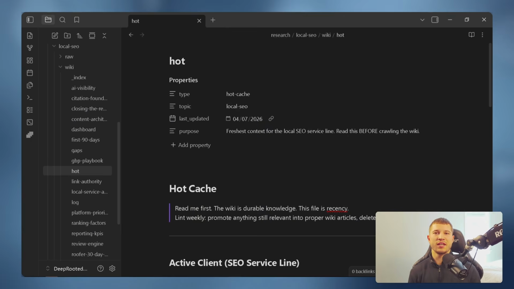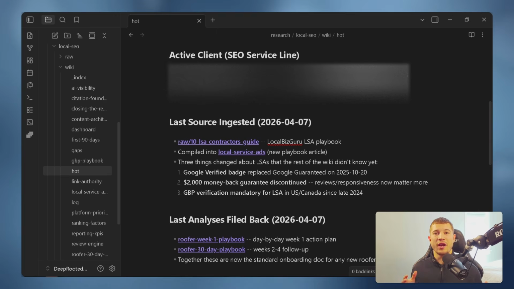I think that every executive assistant styled wiki or project needs one of these. It's one file called a hot.md that you can find inside of your wiki. So if you look on the left-hand side here, I have a file called hot. It's maybe 500 words and it holds the freshest context inside of the entire wiki. It holds notes from the latest meetings pertaining to this topic, my latest decisions, the latest thing I told the AI about this topic. These wikis are great at durable knowledge, but they're not that great at recency.